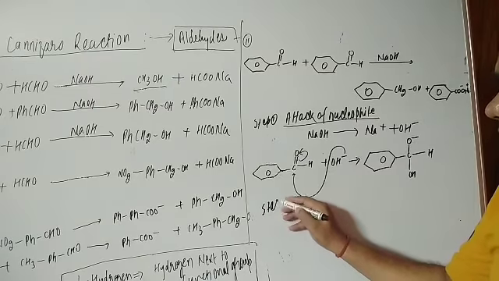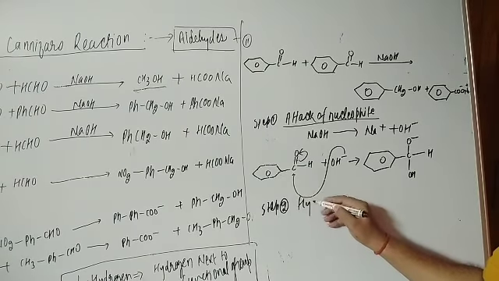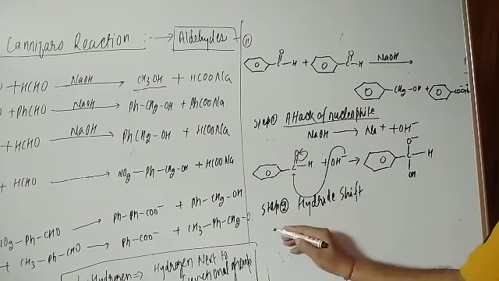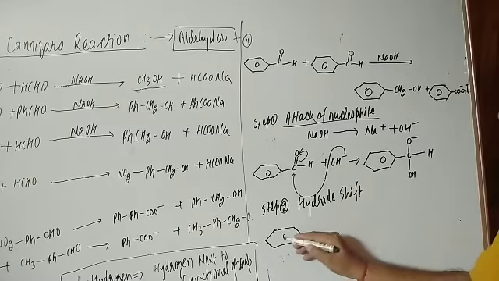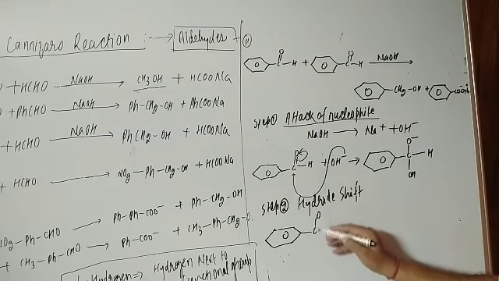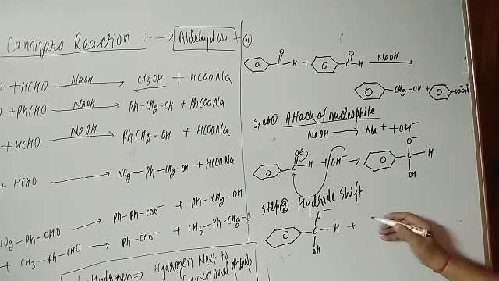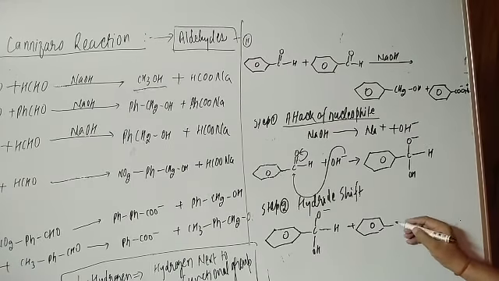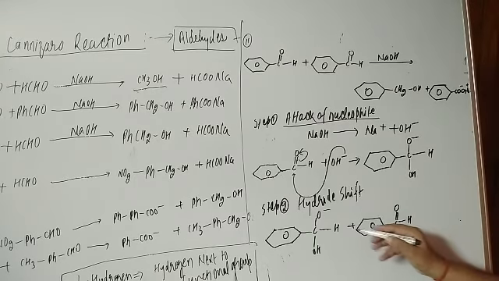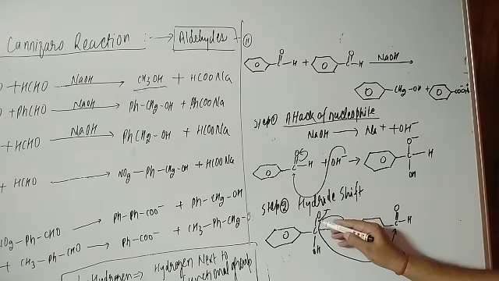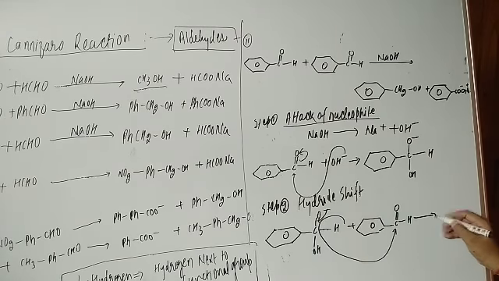Now step number 2. I already told you, hydride shift will be there. Step number 2 means hydride shift. So let us try to understand how the hydride shift is going to take place. Here is CO negative, here is OH, here is H, and another molecule of benzaldehyde we have taken. Here is C double bond O, and here is H. So this hydride is going to attack here, so that this bond is going to shift here. Let us see what product you are going to get here.